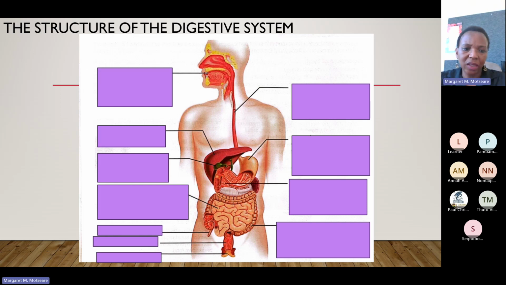Inside the stomach, we have things like hydrochloric acid that breaks down food. So it helps in the breaking down of food. And then the food is going to mix with the hydrochloric acid and everything else inside the stomach in order to form something like a liquid substance. That liquid substance is called chyme.